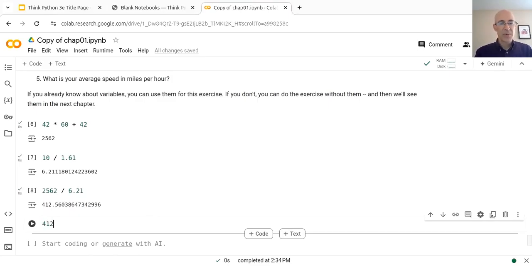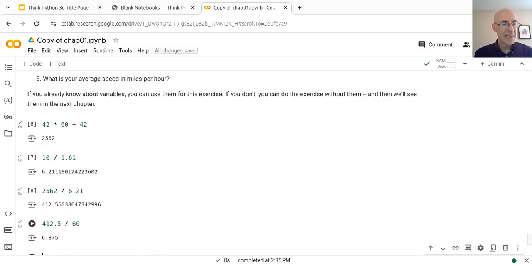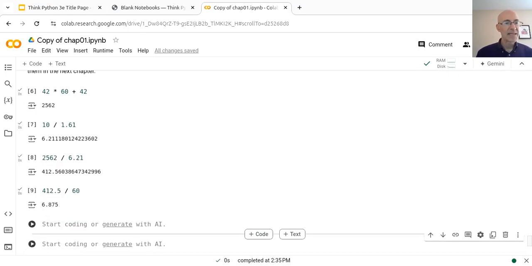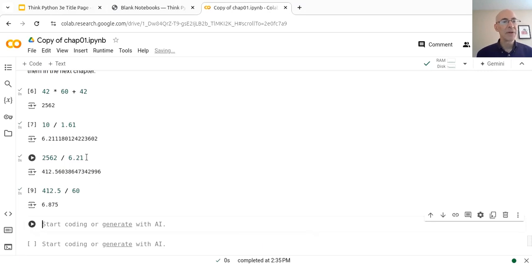Now, if we want to convert that into minutes and seconds per mile, we can take that 412.5 and divide by 60. And that tells us that it took 6.875 minutes per mile. And that's only approximately correct because I've rounded some of these previous numbers off.